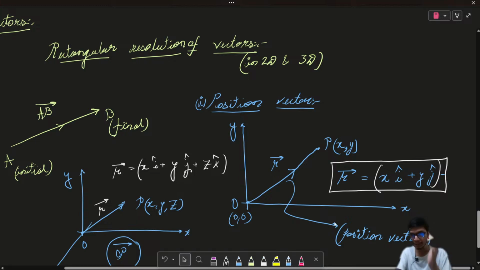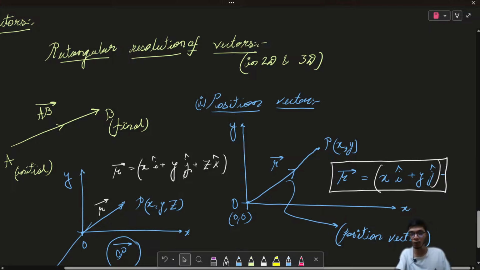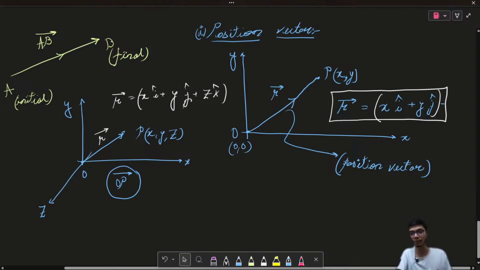Let us try to understand how we get to this expression, but this is basically known as the rectangular resolution of a vector. I hope this is clear. So this is basically representing the vector in terms of the rectangular coordinates, the x and y axis.